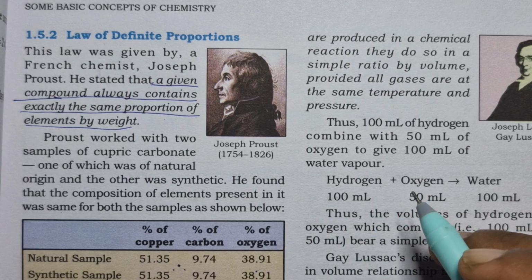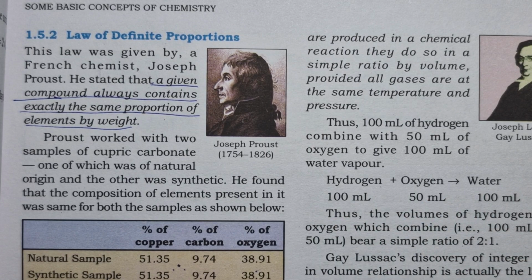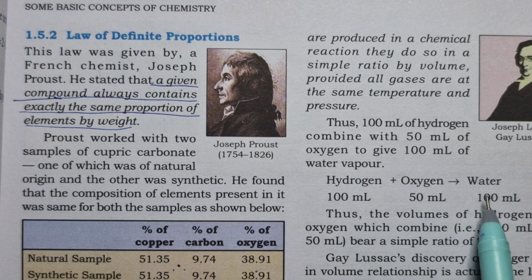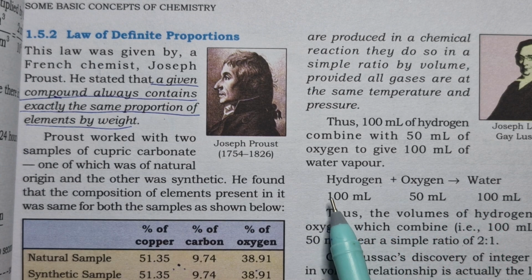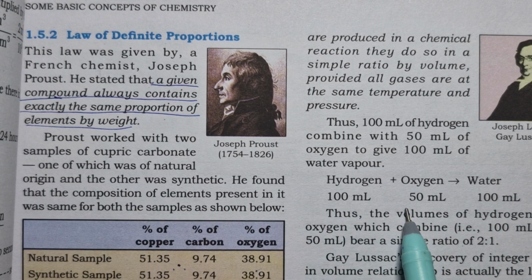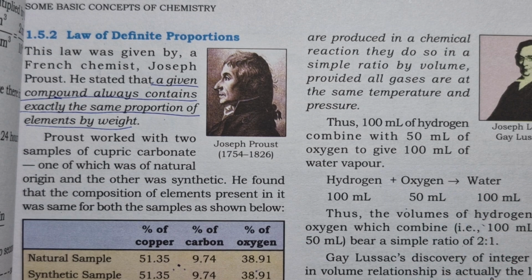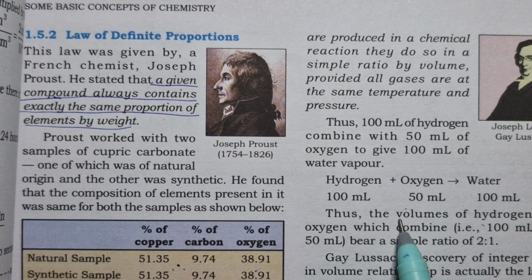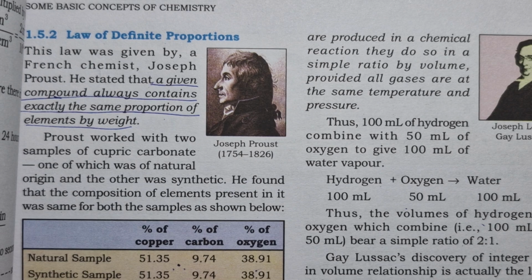In your textbook, the example is given for hydrogen and oxygen combining to form water, or otherwise water vapor. Hydrogen is a gas, oxygen is a gas, hence they form the state of water vapor, which will then condense to form water. Here hydrogen is 100 ml and oxygen is 50 ml, but the total volume is 100 ml. You may get a little confused here. How come 100 plus 50 is giving me 100 volume? How can we explain this in simple ratios?